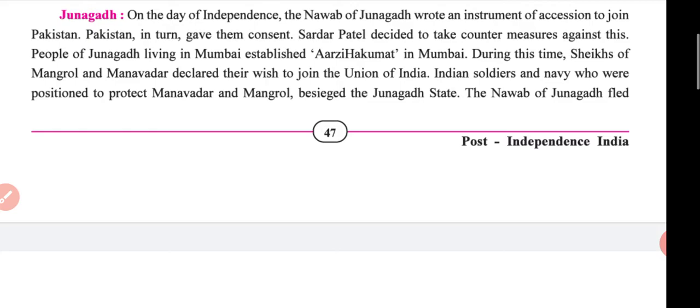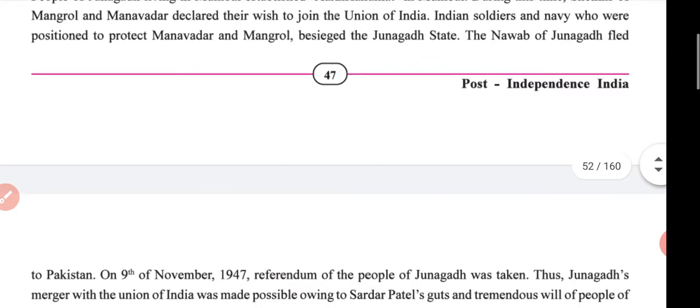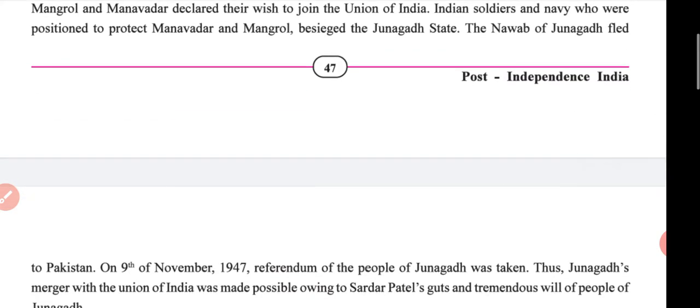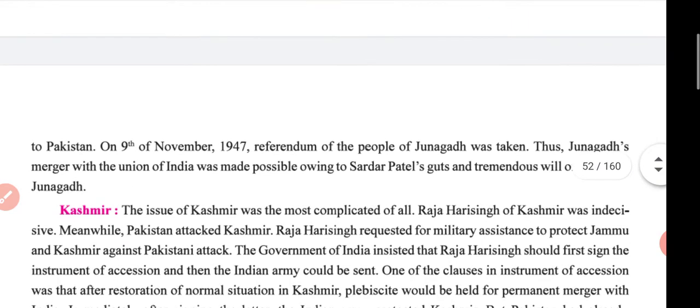Sardar Patel decided to take countermeasures against this. The people of Junagadh living in Mumbai established Arzi Hukumat in Mumbai. During this time, the Sheikhs of Mangrol and Manavadar declared their wish to join the Union of India. So Indian soldiers and navy were positioned to protect Manavadar and Mangrol, surrounding the Junagadh state. So the Nawab of Junagadh fled to Pakistan on 9th November 1947.